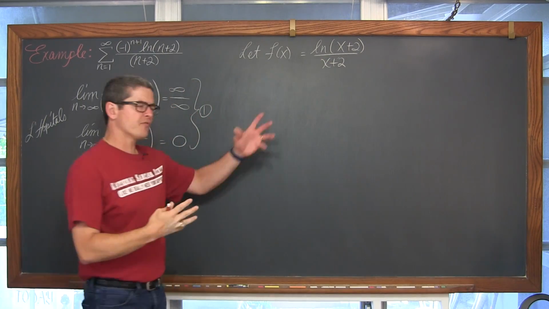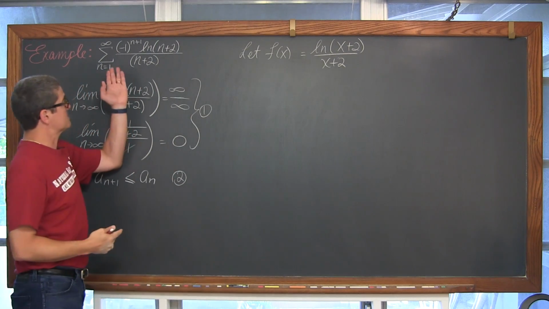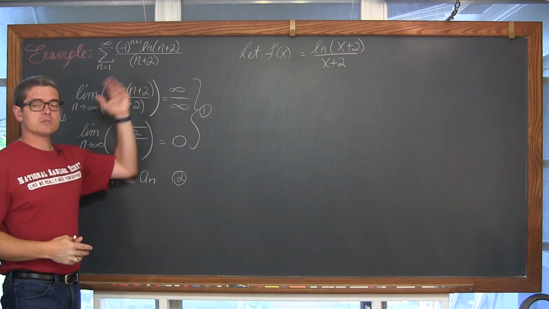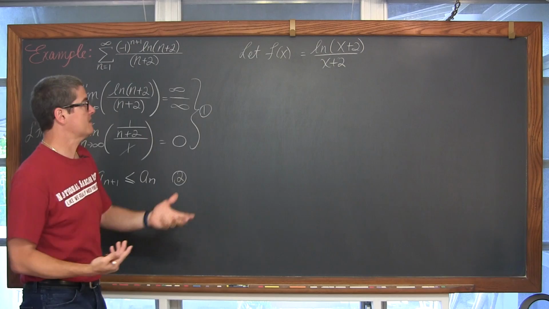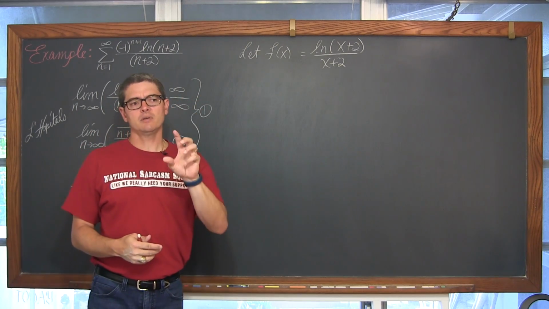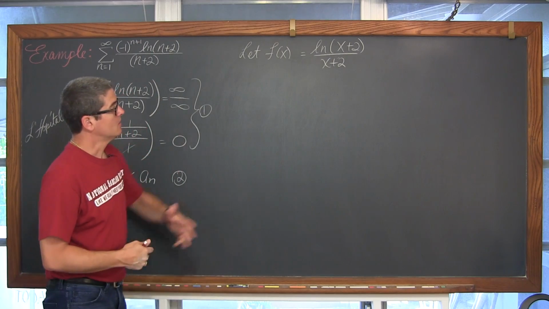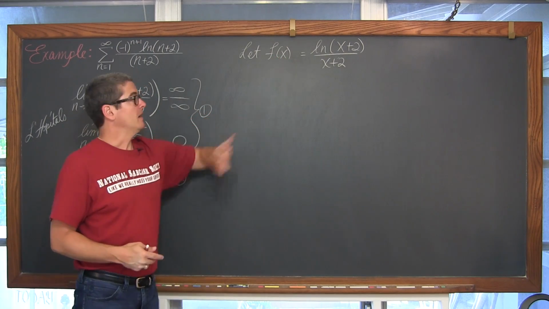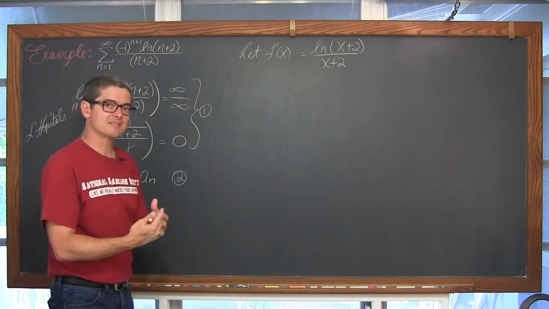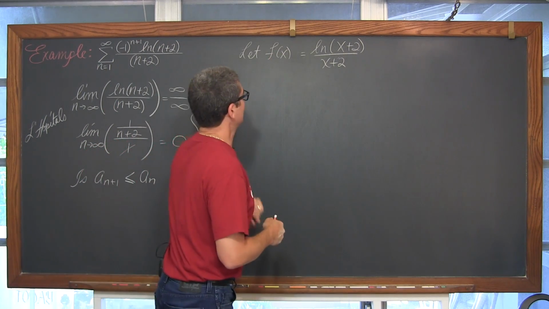And we're setting up a different function because the domain of these series and sequences, of course, are all positive integers. You can't take a derivative of a discrete function. It needs to be a continuous function. So we're just going to do that off to the side and satisfy that legality, if you will, of being able to take a derivative.